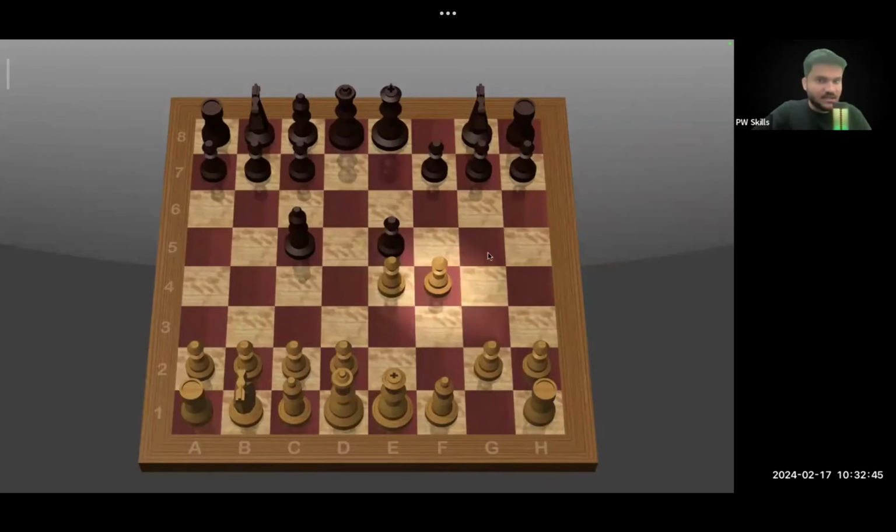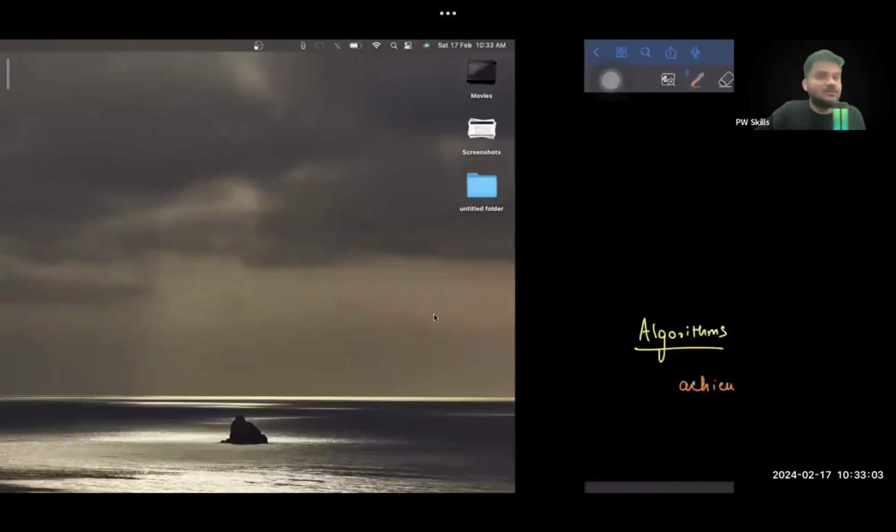Can I say that? For example, this piece I cannot take here. If I try, it will not let me take it here, or here. Why? Because there are defined steps. It is able to check whether a piece can go to a particular place or not. What are these? These are defined steps, which are nothing but your algorithms, right?